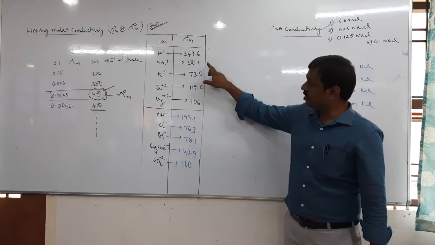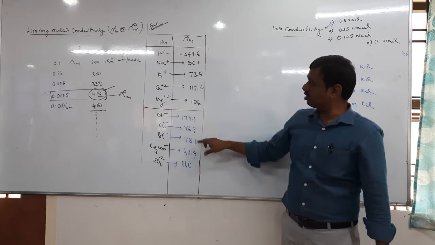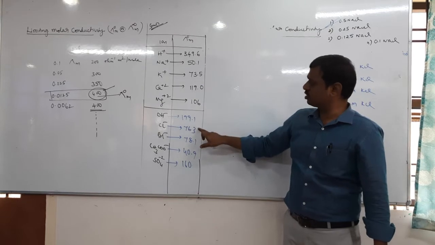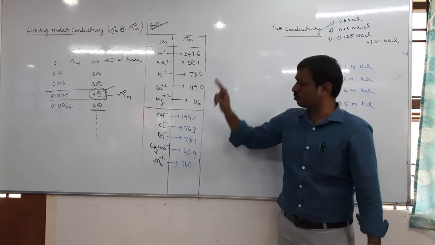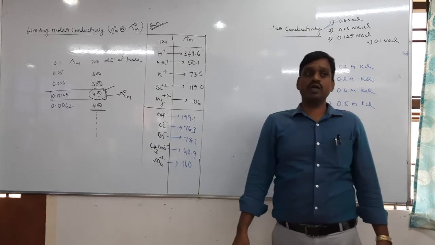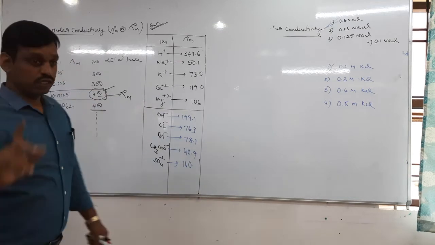Now the question: among NaCl and KCl, which one has more limiting molar conductivity? NaCl has Na plus and Cl minus, KCl has K plus and Cl minus, and Cl minus is common. You need to see, among Na plus and K plus, whose limiting molar conductivity is more? KCl, right? That's one question.